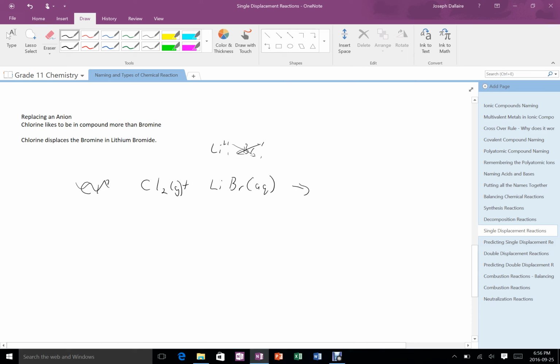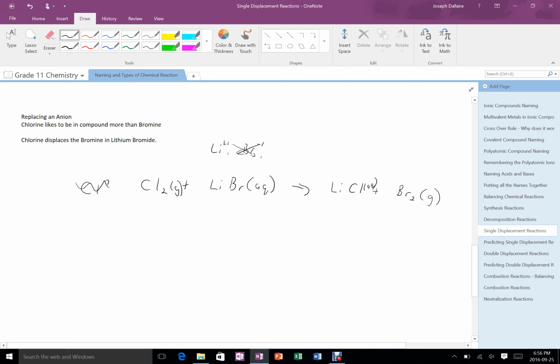would form lithium chloride, and then the bromine gas would come out. Not great, since bromine gas is pretty poisonous, but chlorine gas was too, so you know, one for the other. Anyway, so the chlorine would take the place of the anion in this situation. So chlorine would take the place of bromine, and then the bromine would be free to be a gas.